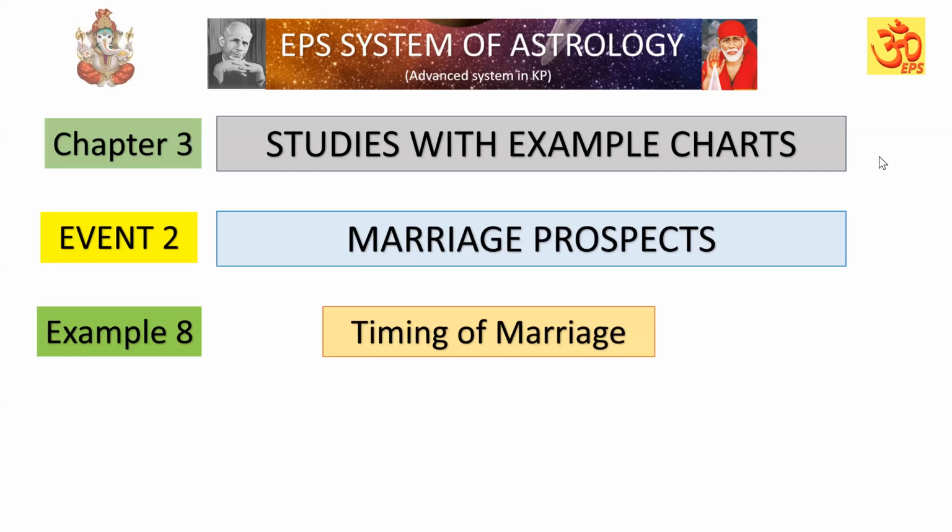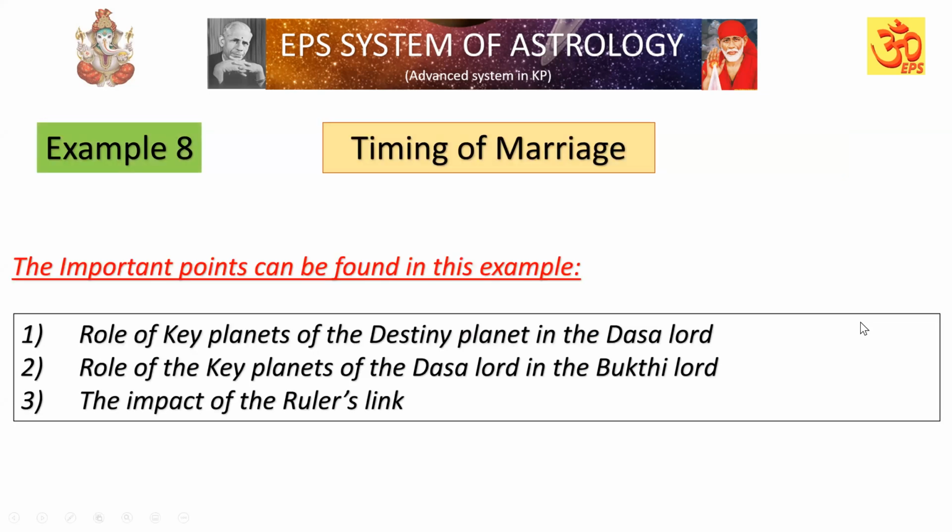Example number 8, timing of marriage. The important points can be found in this example: all three important points, the role of key planets of the destiny in the Dasa Lord, the role of key planets of the Dasa Lord in the Bhukti, and also the Bhukti's key planet in the Antara, that is the split connection. And also the important thing is the impact of the ruler's link.